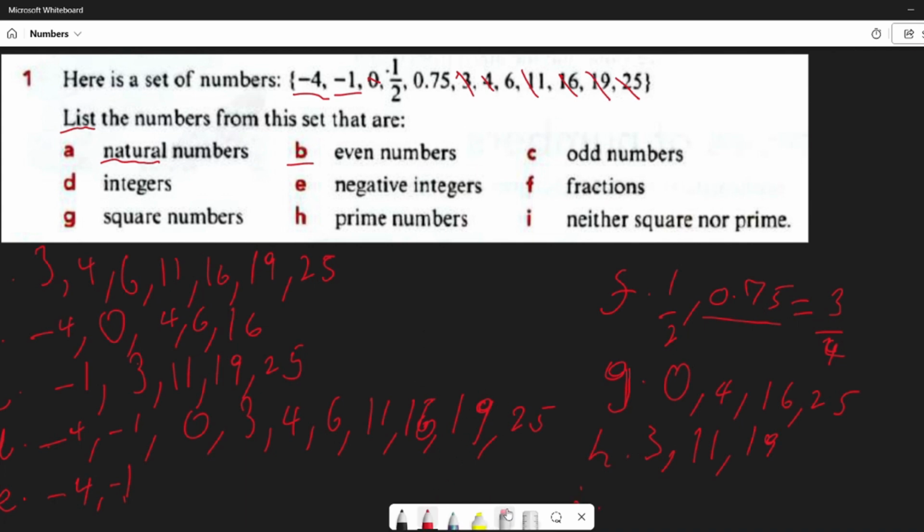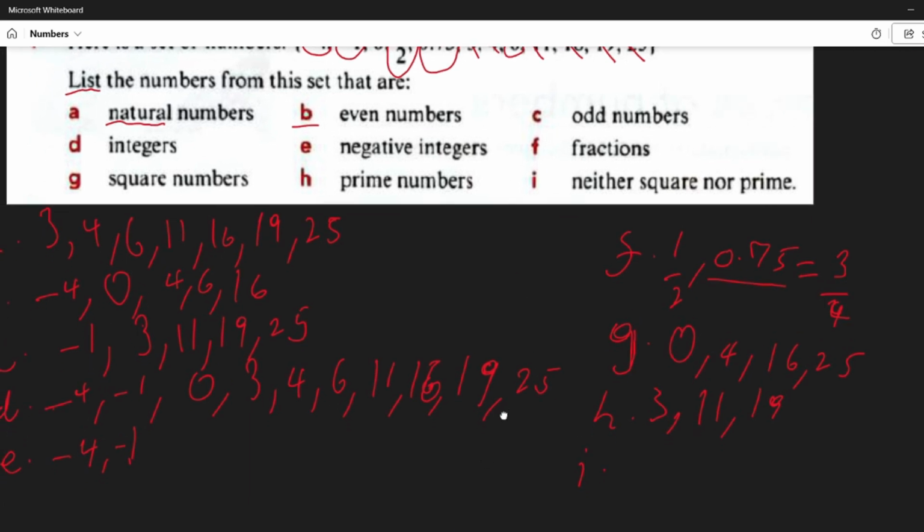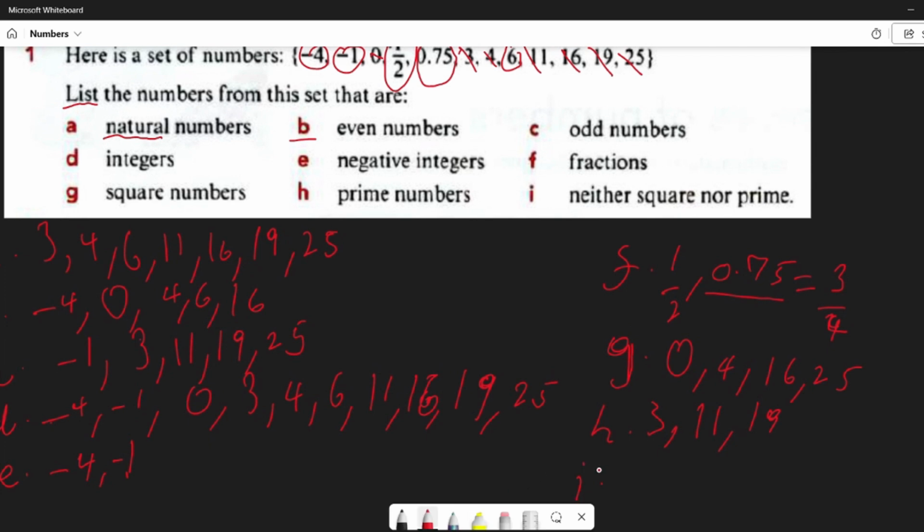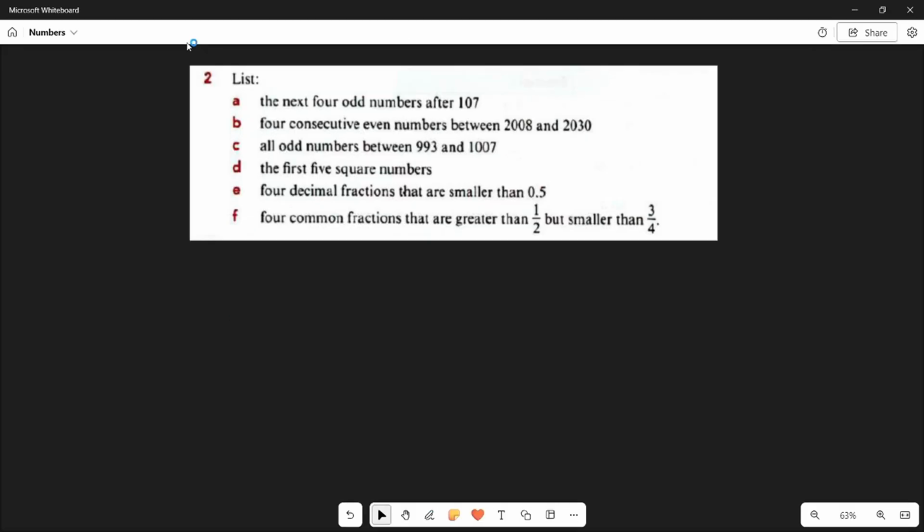So the remaining numbers are now the numbers that are not square or prime numbers. So these numbers are then -4, -1, 1/2, 0.75, and 6. So when you write that down, your answers are going to be -4, -1, 1/2, 0.75, and 6. So we have completed this first question. We'll then go on to the next.